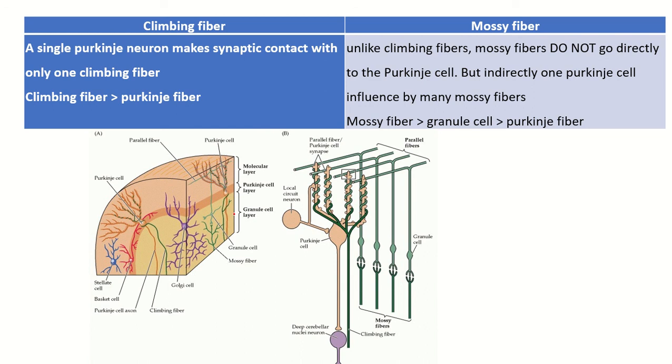A single Purkinje cell neuron makes synaptic contact with one climbing fiber directly. Each climbing fiber makes synaptic contact with the Purkinje cell directly. The mossy fiber indirectly synapses with the Purkinje cell, but one Purkinje cell is influenced by many mossy fibers.